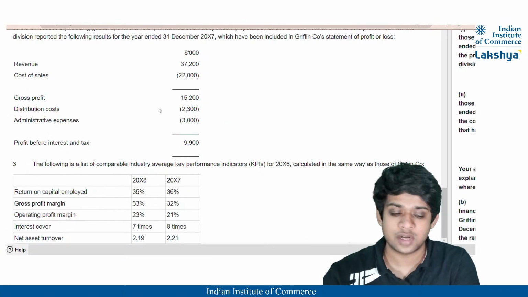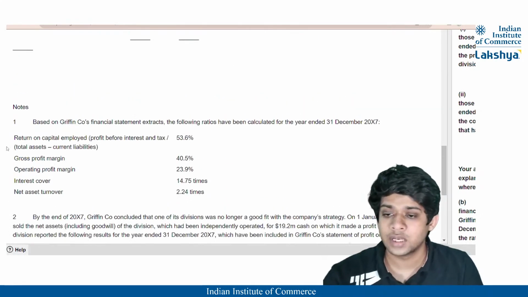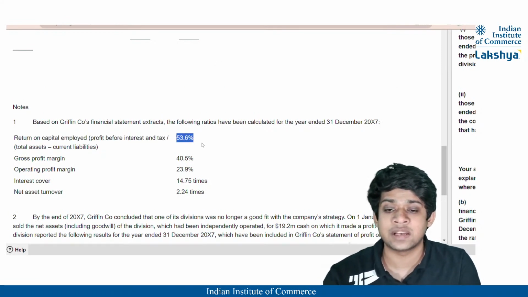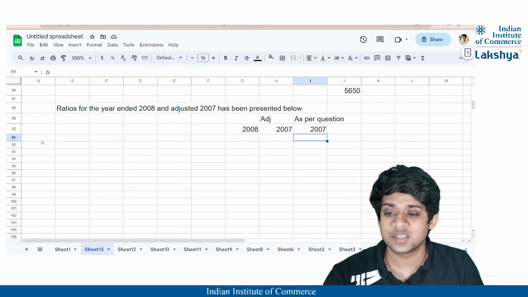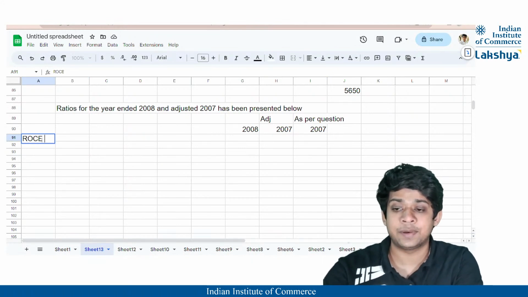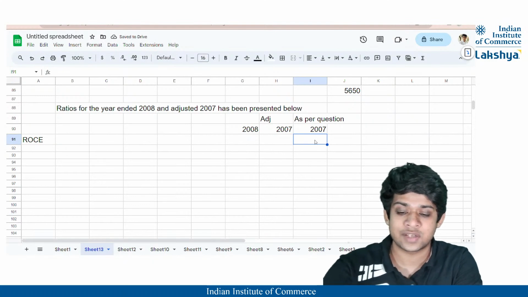Firstly, I guess the first ratio that we are dealing with is return on capital employed, correct? So we are going to calculate the return on capital employed, and as per the question, 2007 is mentioned as 53.6%.